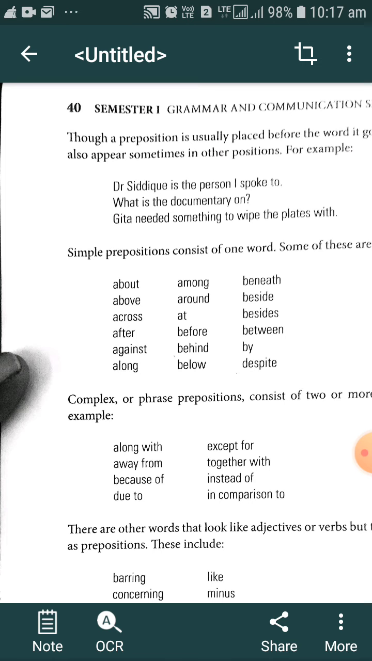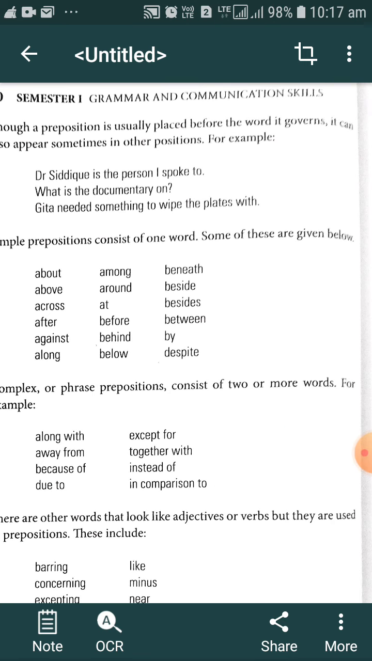Some lists have been given here: about, above, across, after, against, along, among, around, at, before, behind, below, beneath, besides, between, by, despite. These are some single-word prepositions. But complex and phrase prepositions consist of two or more words.